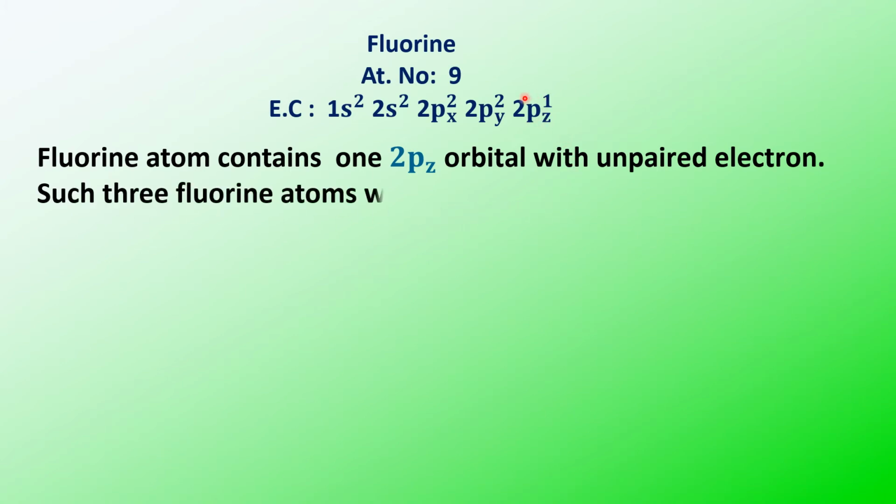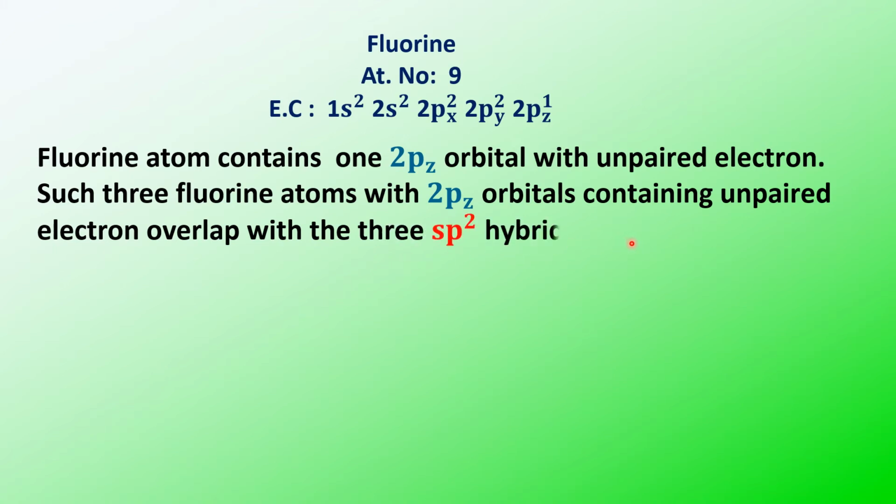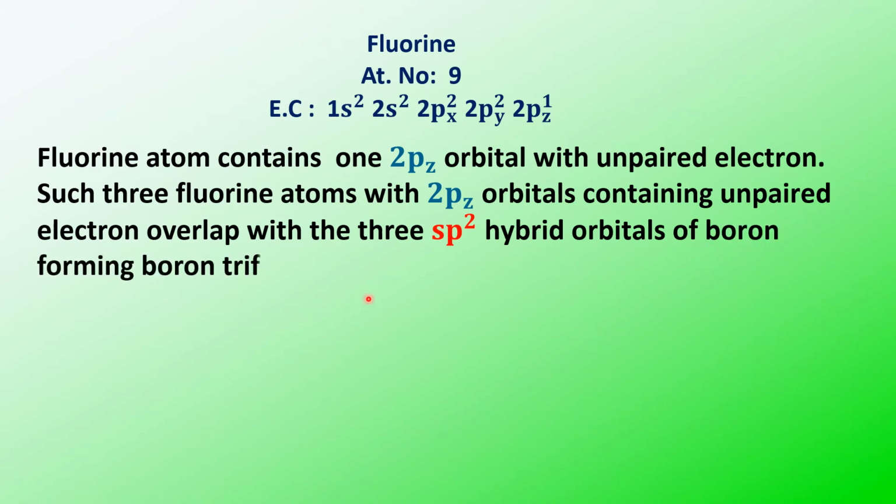That means each fluorine will overlap with one of the sp2 hybrid orbitals. So such 3 fluorine atoms containing unpaired electrons in the 2pz will overlap with the sp2 hybrid orbitals of boron, forming a trigonal planar structure, and the molecule is boron trifluoride.